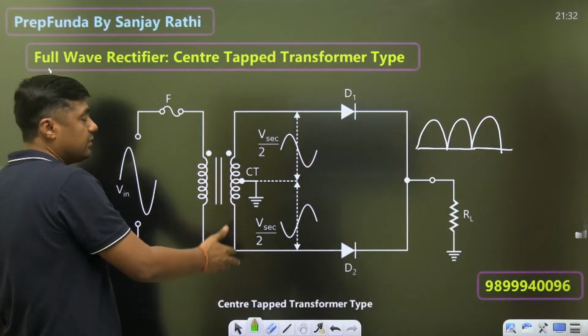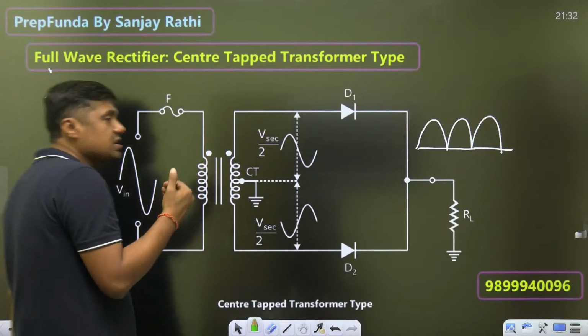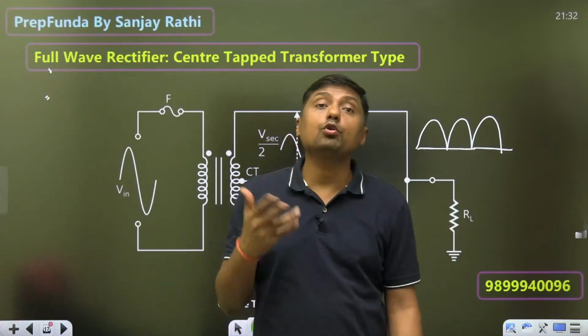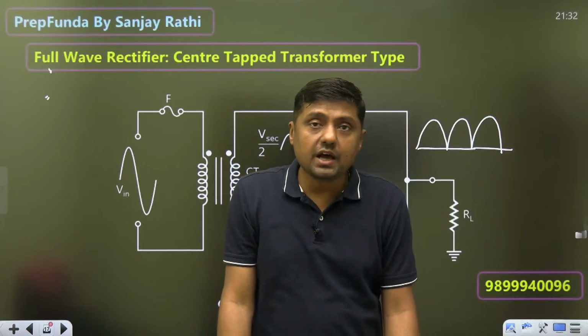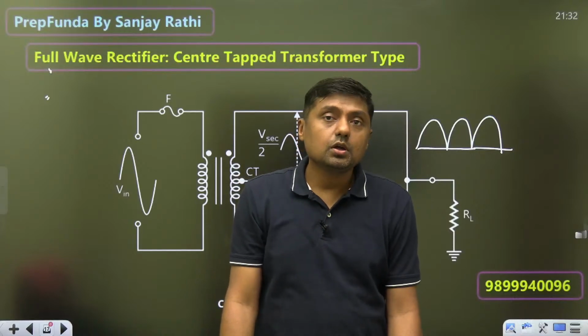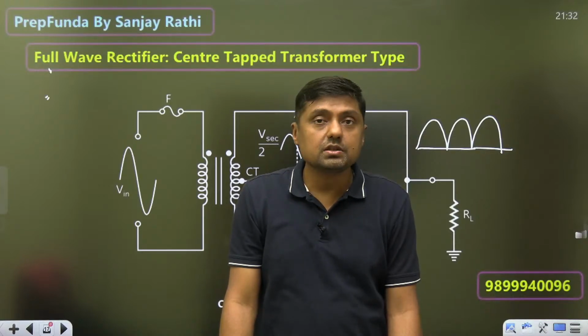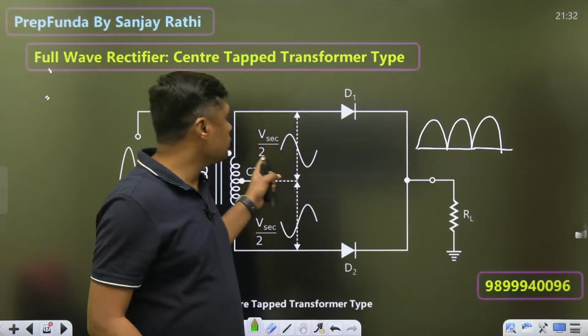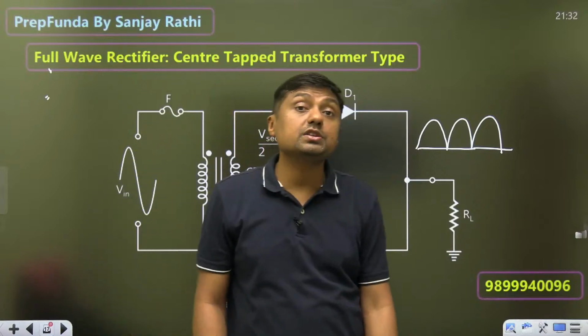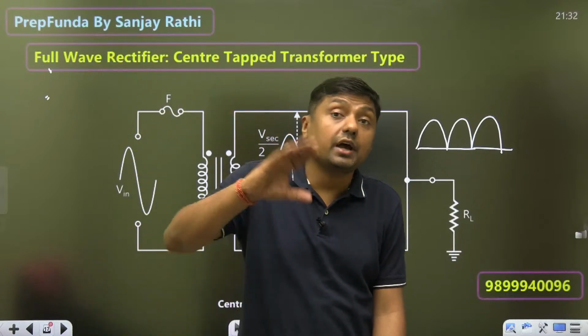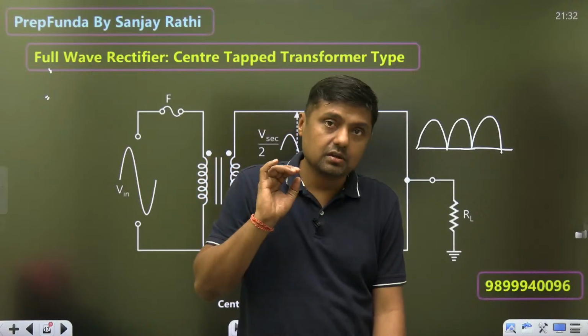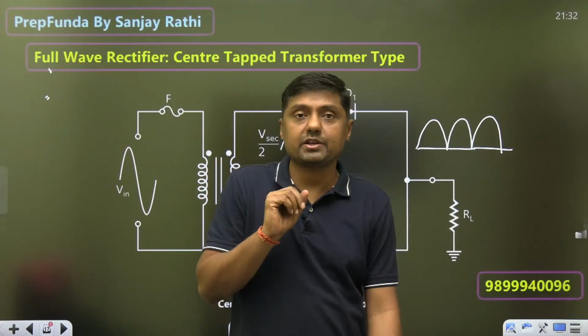This is a center tapped. And that's why this circuit is not preferable for what? High voltage application. PIV is high. PIV depends upon the Vm. So if we are increasing the input, Vm will increase, PIV will increase, and the size of the transformer will also increase. That's why it is not preferable for high voltage application. It is preferable for low voltage application.